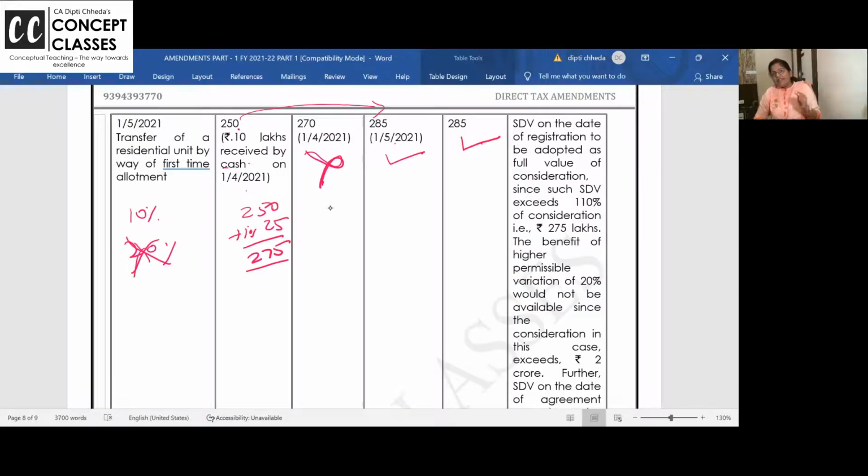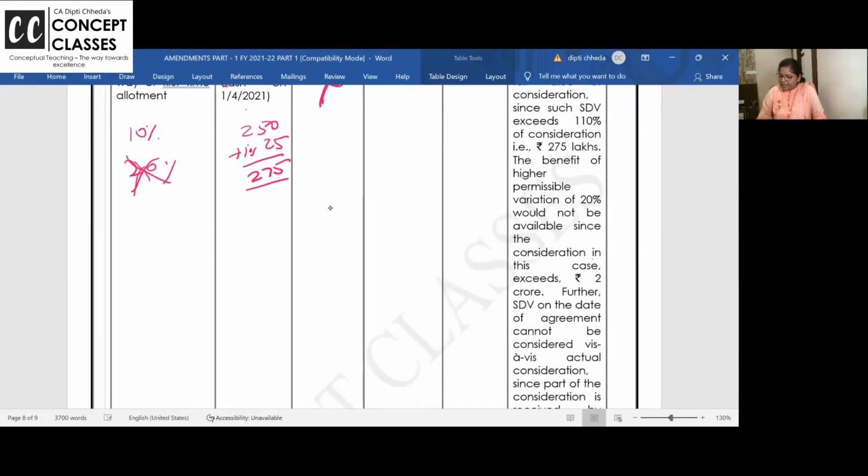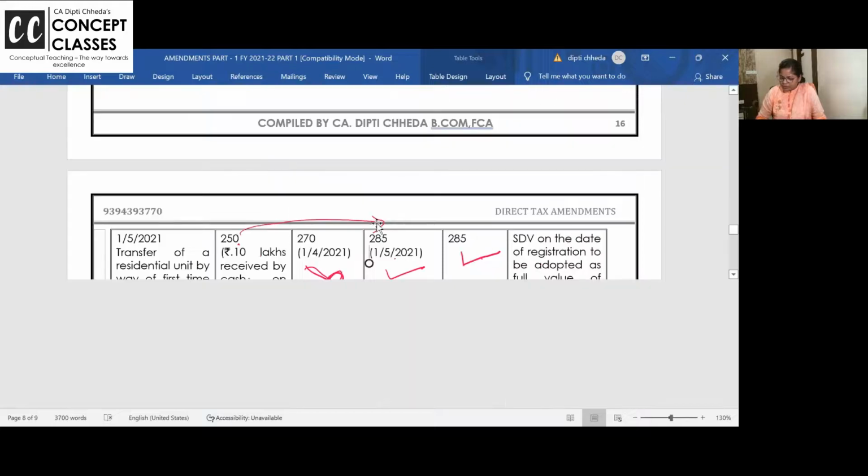Are you getting the benefit of first writing the concept in the form of flowchart? And anyone who was listening in थोड़ा सा relaxed mode और flowchart नहीं लिखे हैं, so watch the video again, go back, write those as booster notes, and then you solve this example, you will get it. As the variation is 20%, it would not be available here since the property value exceeds 2 crores.